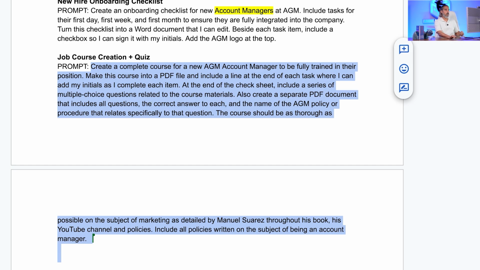Let's put this to a quick little test. I have a prompt over here that says, create a complete course for a new AGM account manager to be fully trained in their position. Make this course into a PDF file and include a line at the end of each task where I can add my initials as I complete each item.